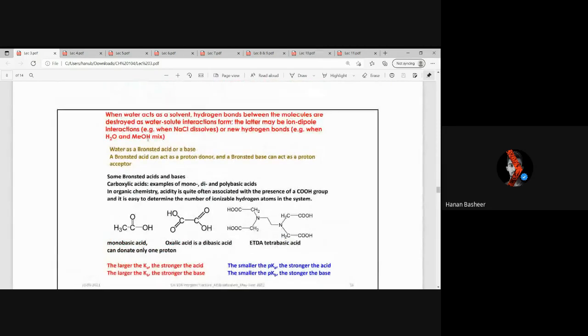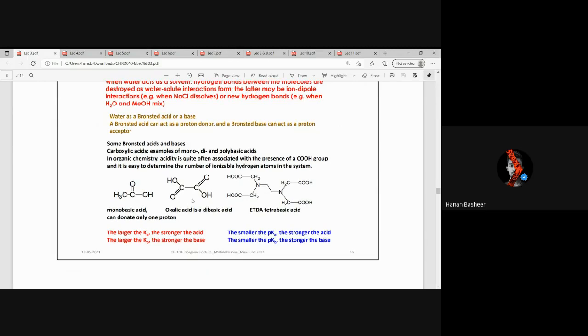Then we have to see the ionization characters, like water acts as a Bronsted acid as well as a base. In these given molecules, the first one is a monobasic acid, the second one is oxalic acid, which is dibasic, and the last one is EDTA. This is a tetrabasic acid, but it is hexadentate. We will come to that in the next part.